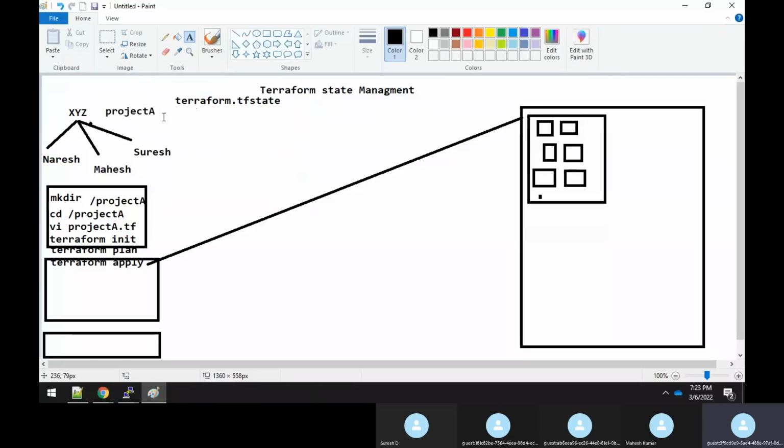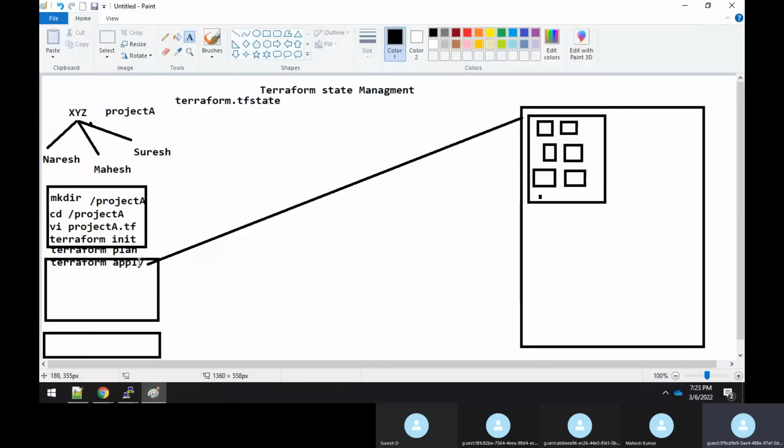It means that you are building a fresh project, running a fresh Terraform apply for the first time, so this file will not be there. But whenever you're doing Terraform apply, it will always check for the existence of this file.